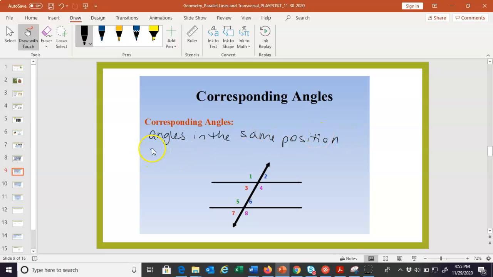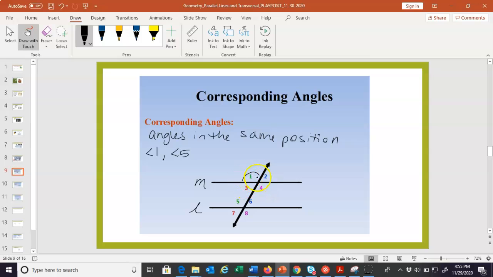Here's an example, like angle 1 and angle 5 are corresponding. See how the 1 is up here, the top left? I'll call this the top left because this transversal hitting line M basically makes 4 angles, right? 1, 2, 3, 4, kind of like a coordinate plane. And then this line L, there are also 4 angles. So angle 1, sometimes the way I talk about it, I'll say it's in the upper left position, right? And angle 2 is in the upper right. 4 is the lower right. So sometimes that's just Miss Winslow talk.